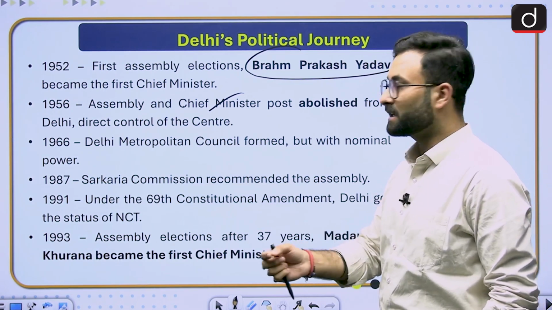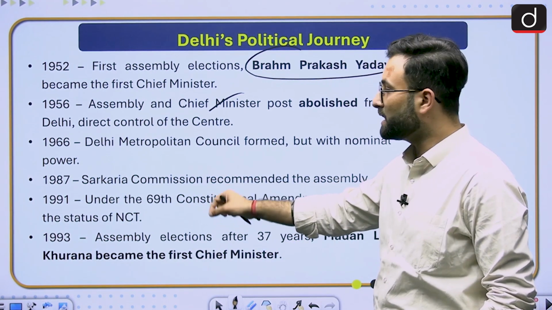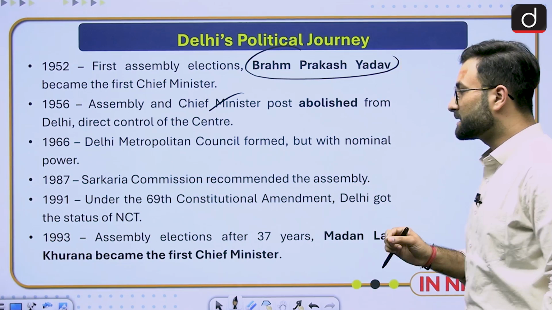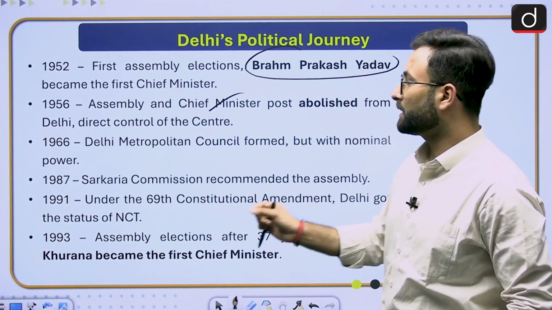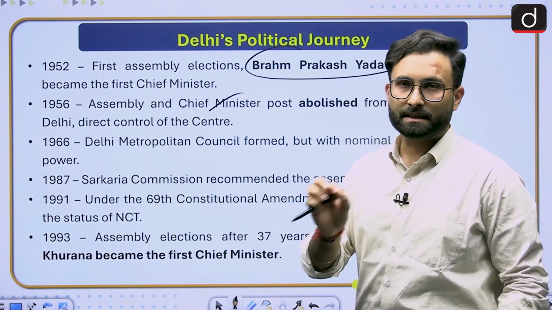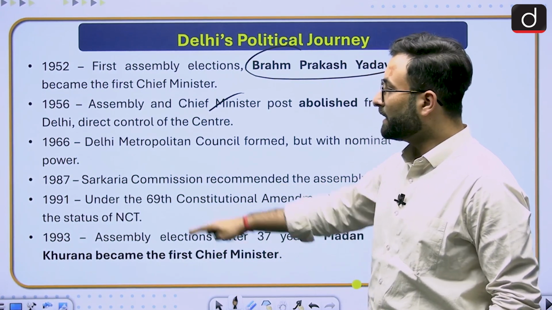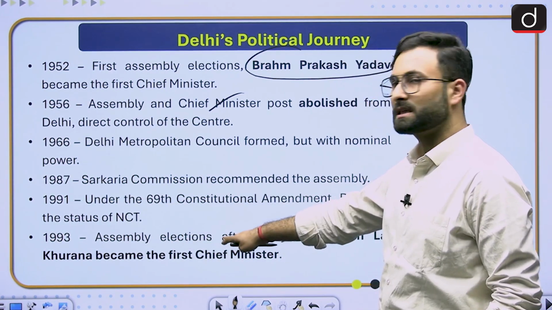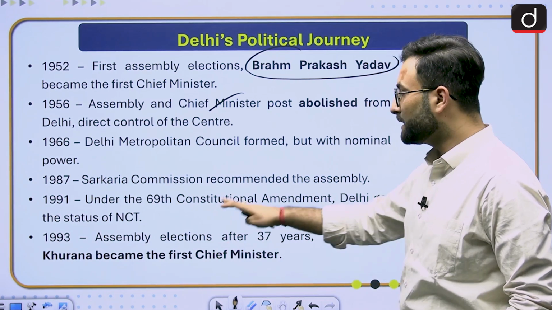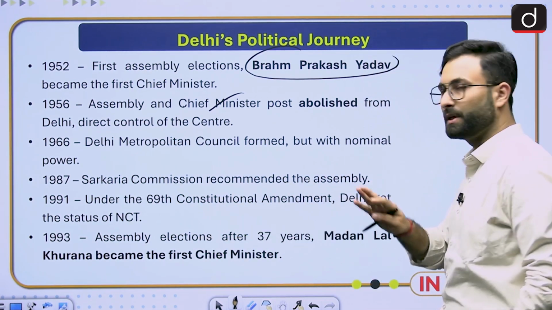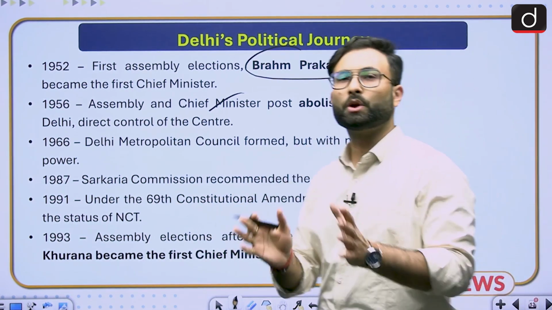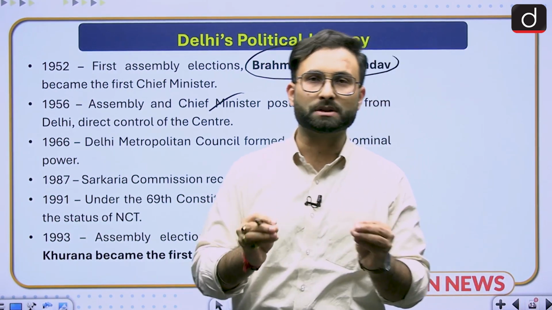In 1987, there was the Balakrishnan Committee, or the Sarkaria Commission. In 1991, under the 69th Constitutional Amendment, Delhi got its status of NCT, National Capital Territory of Delhi. And in 1993, a state assembly election was held again after 37 years, and Madan Lal Khurana became the chief minister of Delhi. So this is the story of Delhi, which we have tried to sum up in this video.